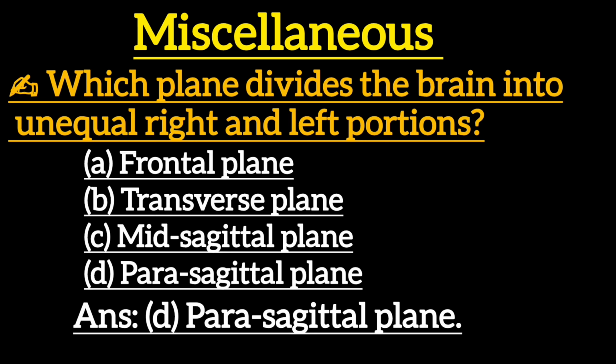Next question is, which plane divides the brain into unequal right and left portion? Option A, frontal plane. Option B, transverse plane. Option C, mid-sagittal plane. Option D, parasagittal plane. Correct answer is option D, parasagittal plane.